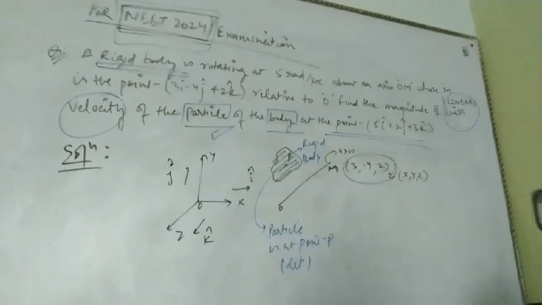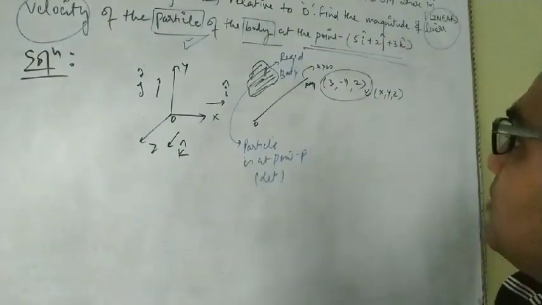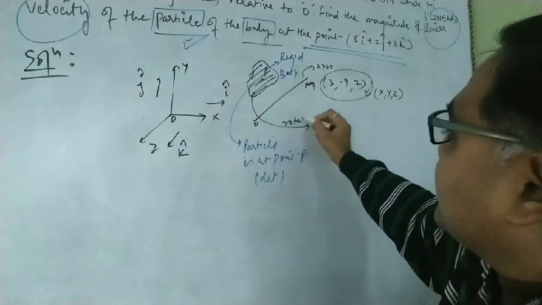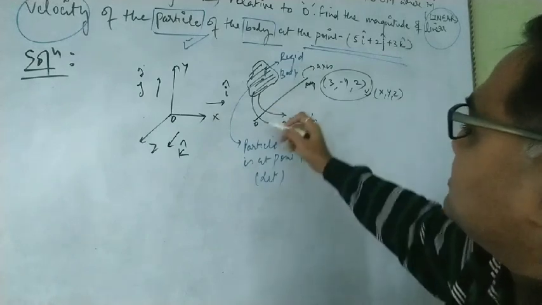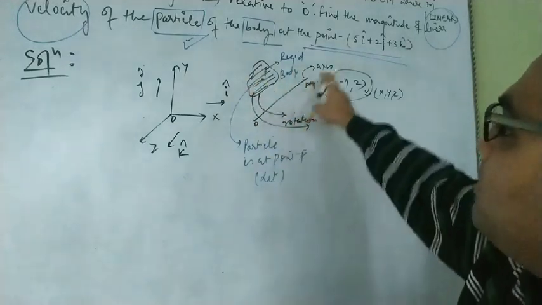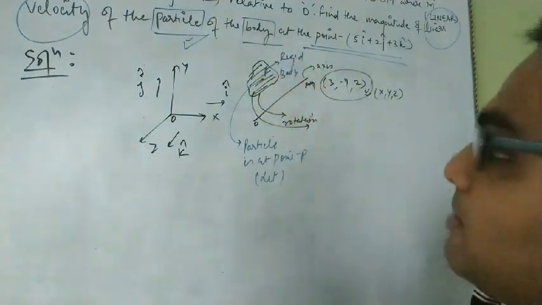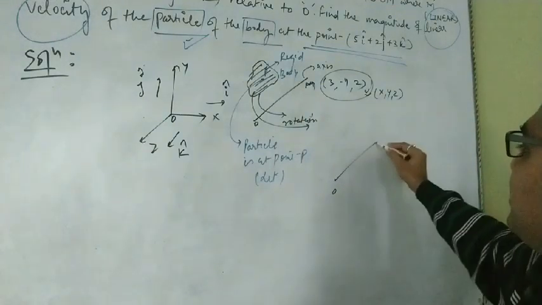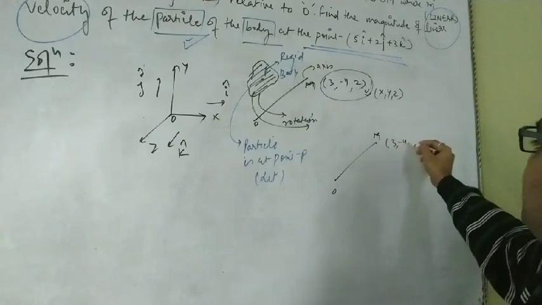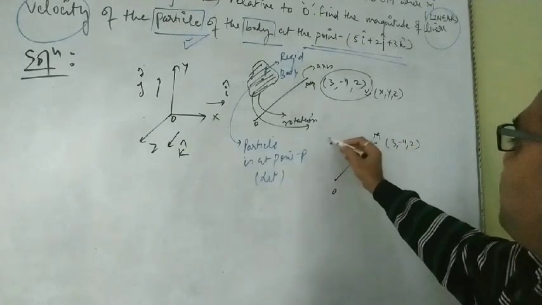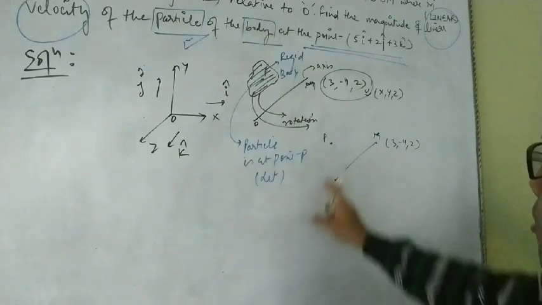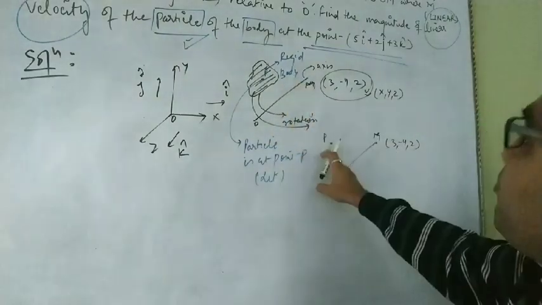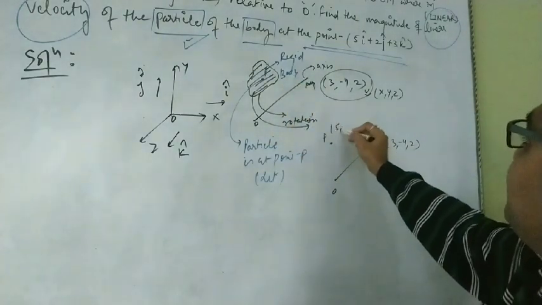Let's make this diagram more clear. This body is rotating about this axis, the OM axis. The major concern is that we draw a very neat diagram so that the point can easily be understood. We have this OM that has coordinates 3, minus 4, 2, and we have to obtain the linear velocity of point P, which resides inside this rigid body and has the coordinates 5, 2, 3.